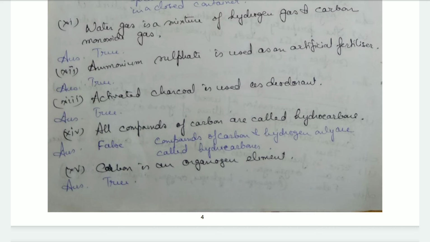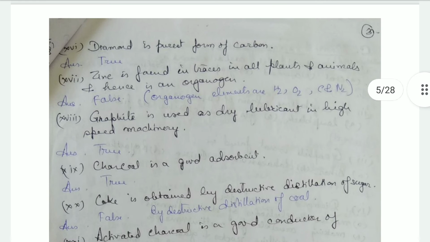Then carbon is an organogen element. That's true. Then diamond is the purest form of carbon. That's true. Zinc is found in traces in all plants and animals, and hence an organogen. False, because organogen elements are hydrogen, oxygen, carbon, and nitrogen. Then graphite is used as dry lubricant in high-speed machinery. That's true.